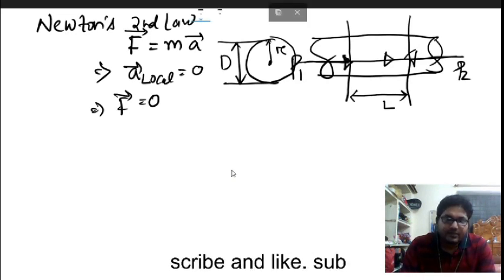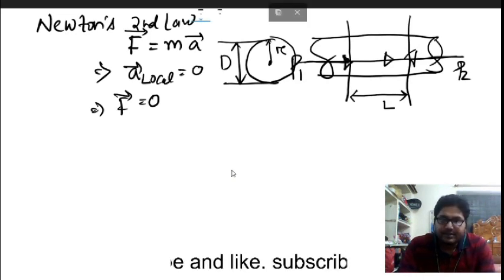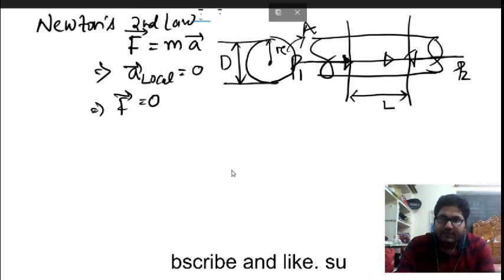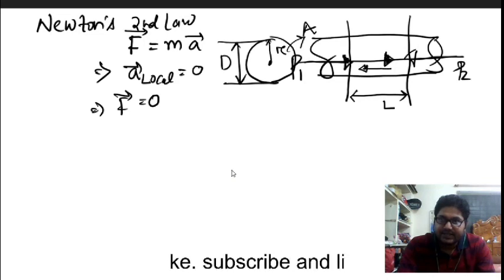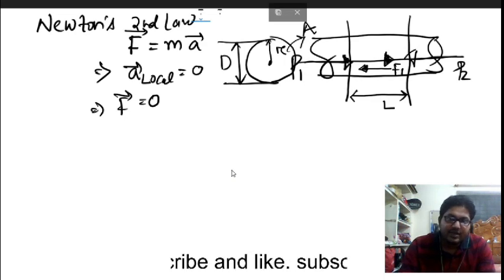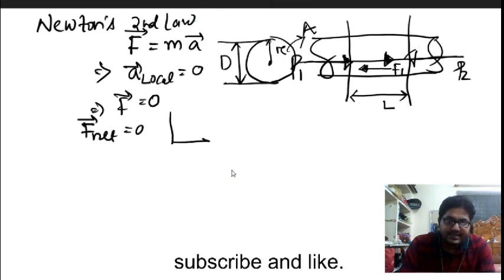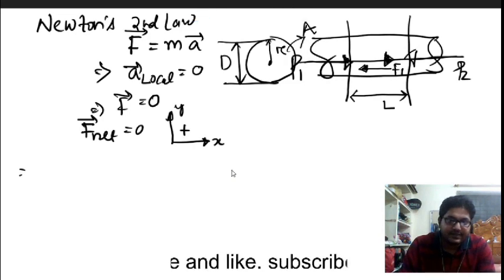Suppose the cross section area is A. When the flow occurs in this direction, the resistance will act in the opposite direction, and that resistance is F1. Now if you write down the net force equal to 0, I assume this is my positive x and this is my positive y axis.